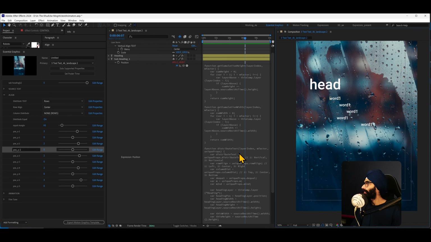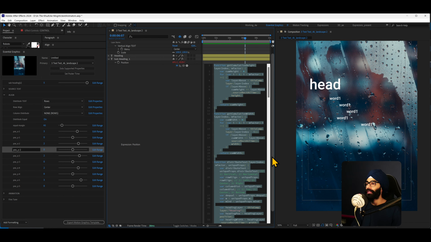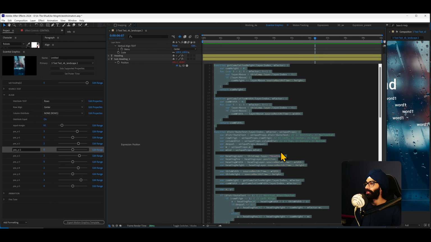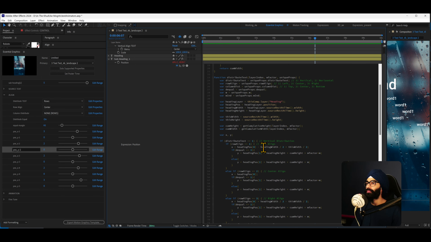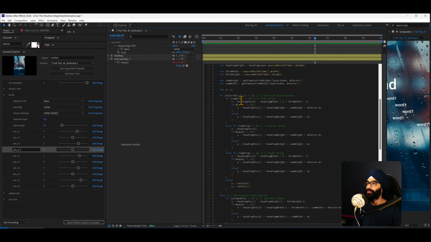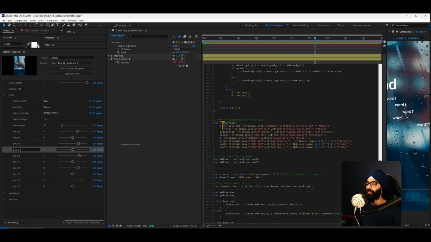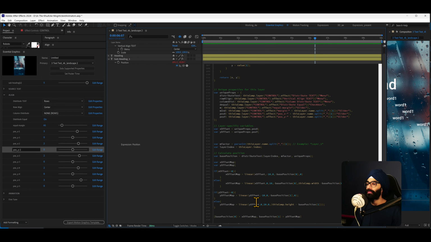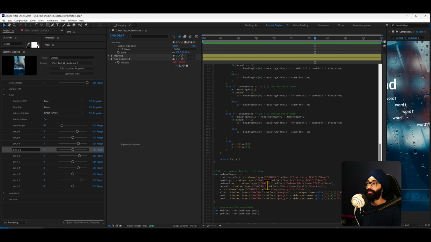Now because I've used really long JavaScript expressions in After Effects, I'm going to show a little bit of the expressions for this Mogrt. If you just see, this is just the position property, right? And I've used 1, 2, 3 functions in here, and then there is one object called unique props, which has all of the variables which we use, and then we are using this position. This is just to calculate the position.